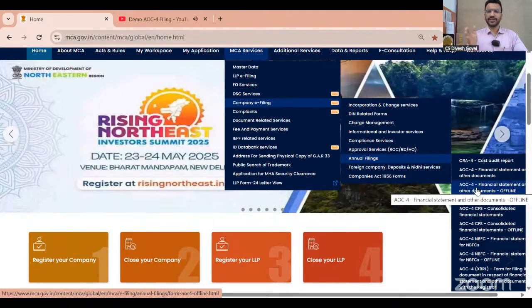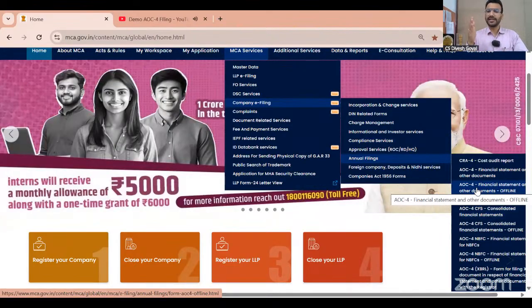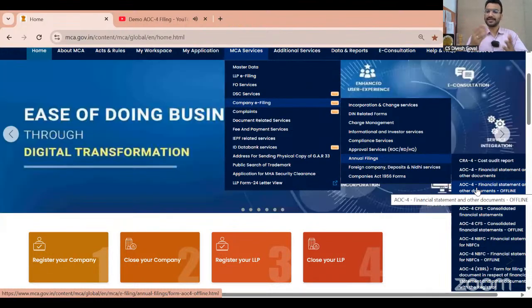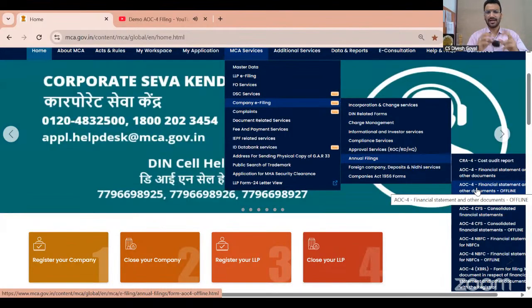Approximately 20% of the information you have to fill online, and the remaining information after that you can mention offline. The Excel will be downloaded by the system. I will show you everything one by one, step by step, so don't worry about that. I'm just briefing so that it can clear our concept.